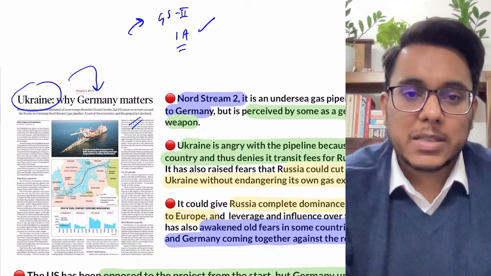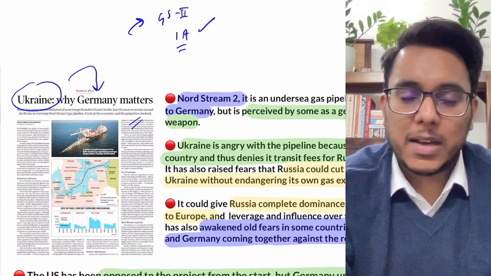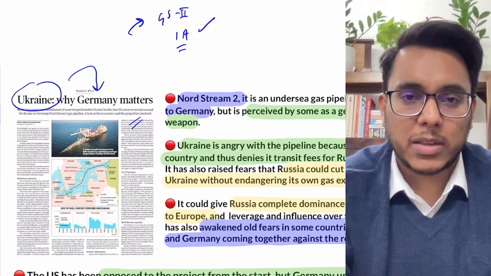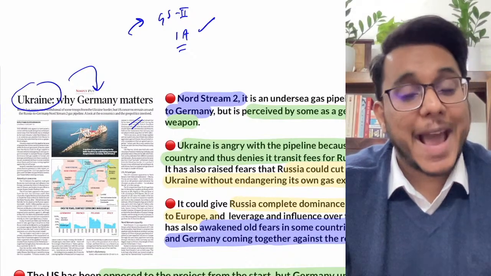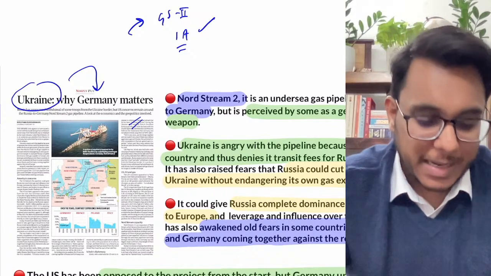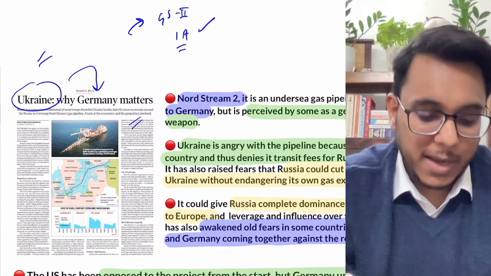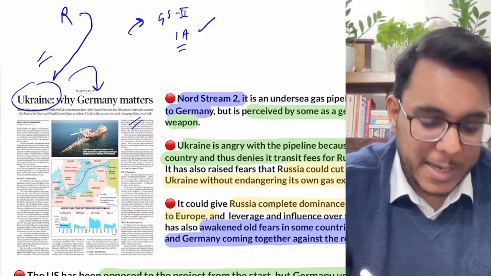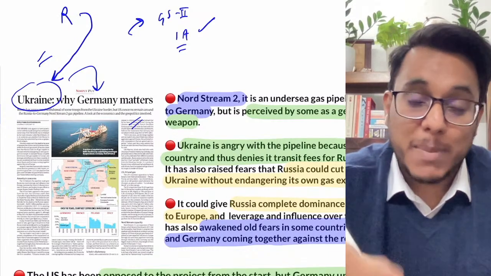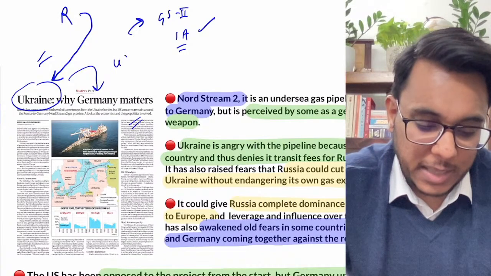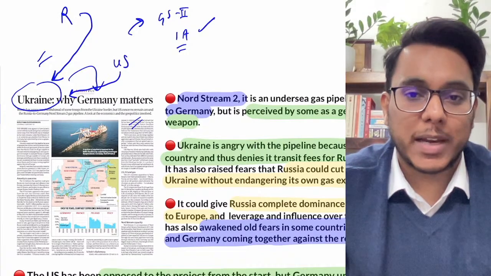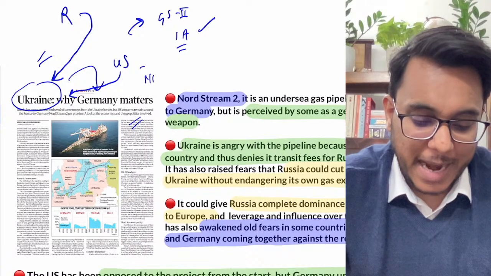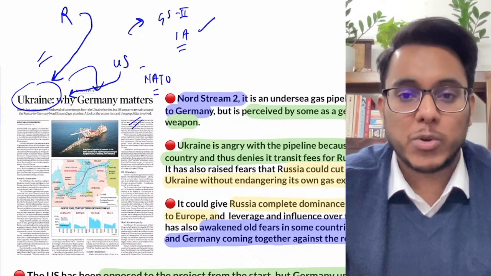Now see, first of all, what has happened. We have seen this particular thing even in yesterday's newspaper as well as multiple times in the past, that there is a Ukraine crisis going on. Russia has shown signs that Russia might invade Ukraine, and because of that, the USA is offering Ukraine that they should join NATO. NATO is a military alliance.